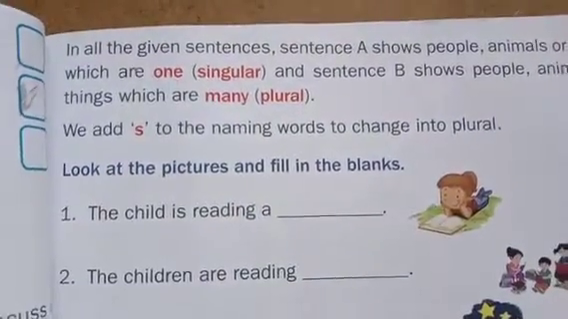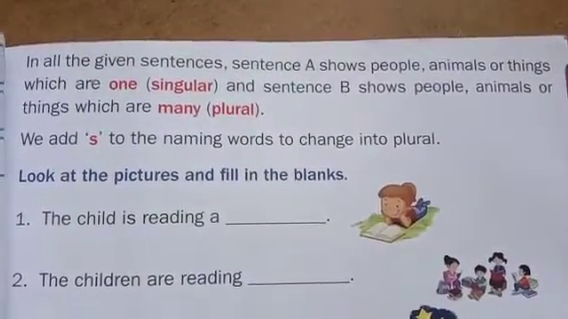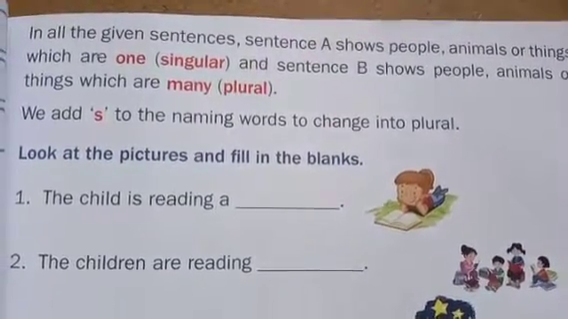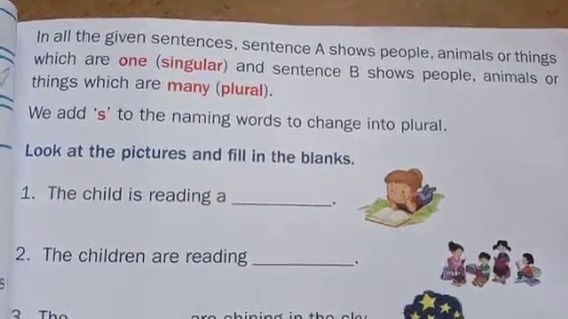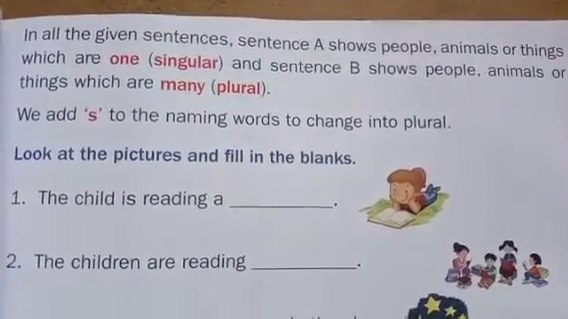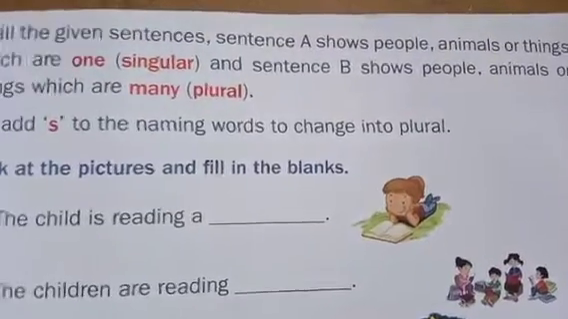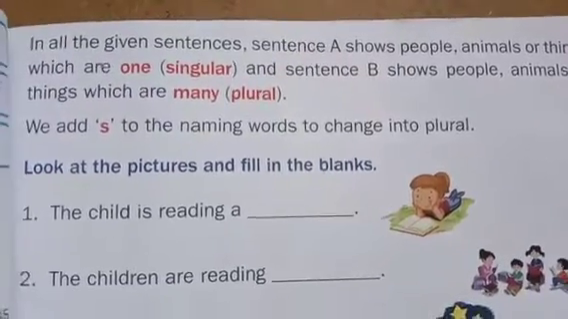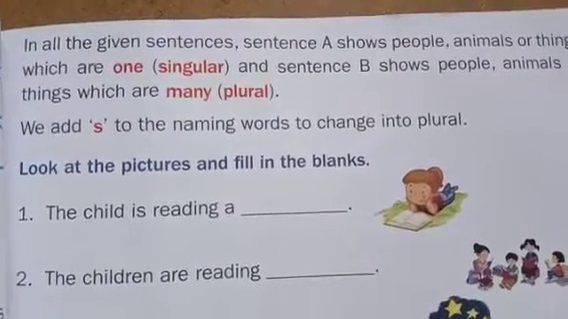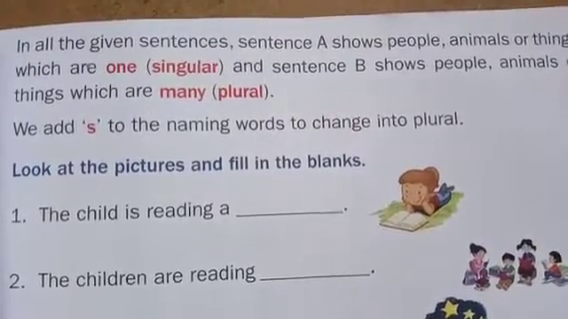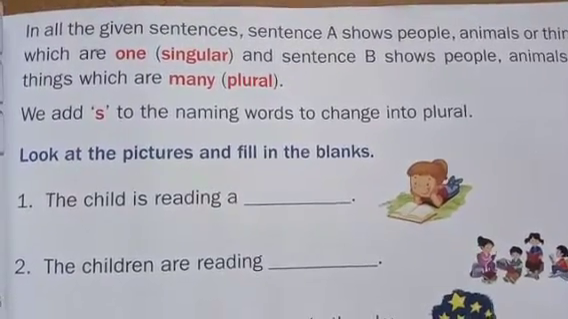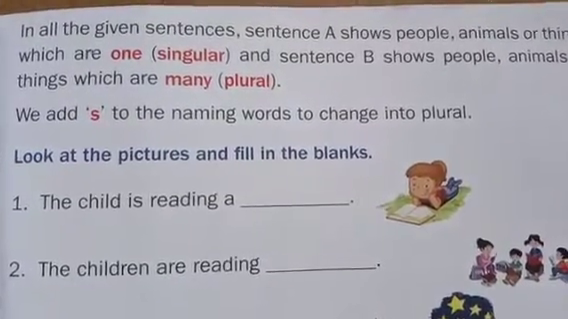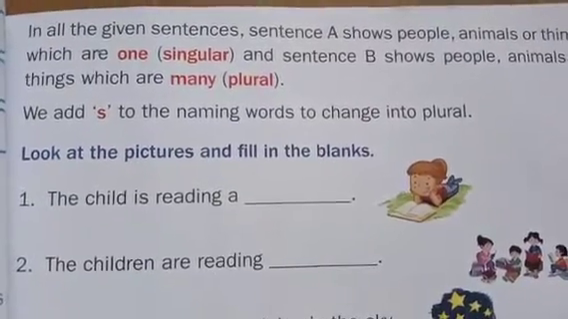In all the given sentences, sentence A shows people, animals or things which are one, that means singular, and sentence B shows people, animals or things which are many, plural. As you know, if it is only one, we call it singular. If it is many, then we call it plural. You already know about singular and plural. We add s to the naming words to change them into plural. We can make singular to plural by adding s to that naming word. You already know this, right?